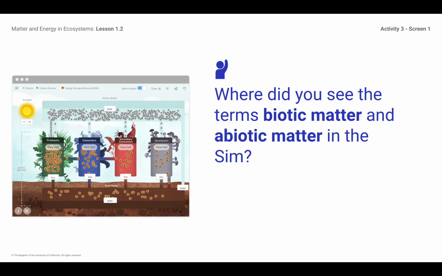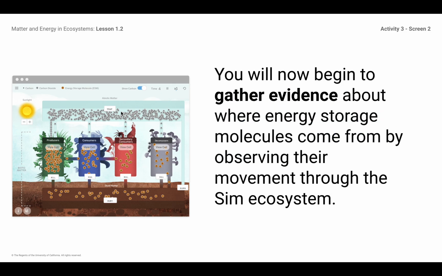Okay. So we talked about, where did we see the terms biotic matter and abiotic matter? It's right here. So here's the biotic matter. So this is dead matter, things that are dying and were buried. Lots of bacteria, things that are like dead leaves or things that are starting to decay. And then, of course, all of these producers and consumers and decomposers. And then we saw abiotic material up here at the top. And so this just represents the atmospheric gases.